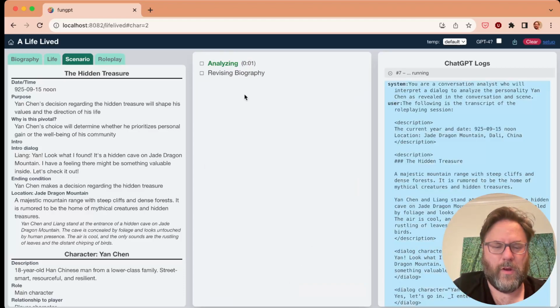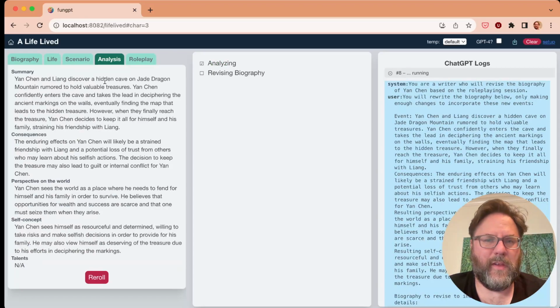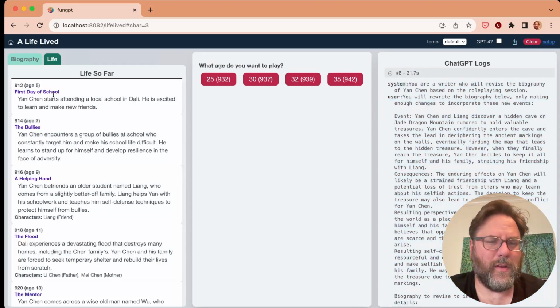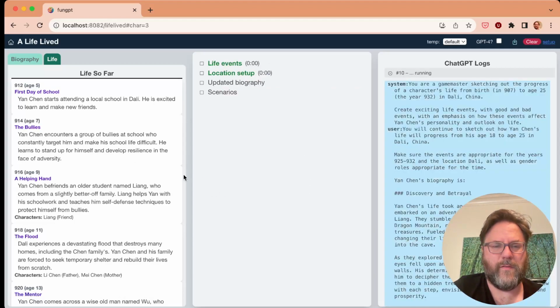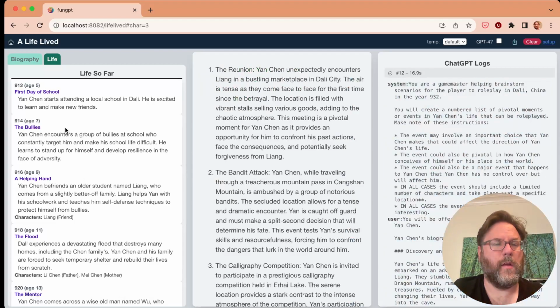When you're done at this point, there's a finishing step. Here we see the analysis that it created. Oop, it disappeared quickly. But that analysis is like, what did that whole log tell us about the character? What kind of things came out about them? And now we're back at the next step. Let's go forward to 25 and we'll update all this.